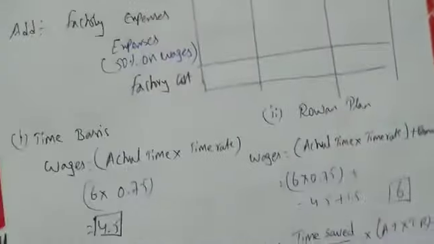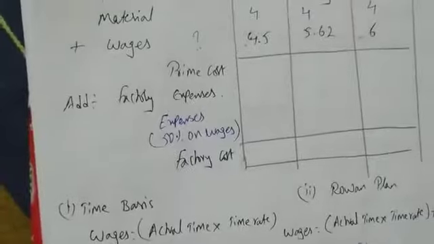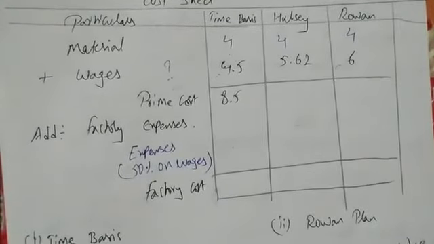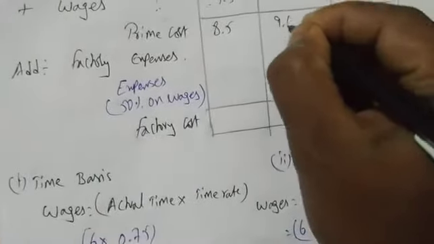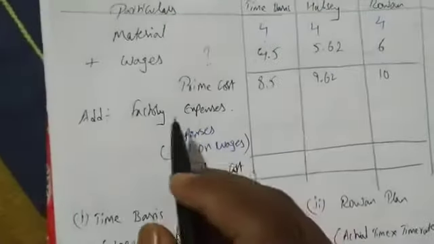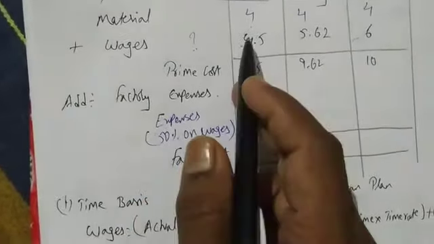Understood? Easy. If I add, I get 4 plus 4.5 is 8.5, 4 plus 5.62 is 9.62, and 4 plus 6 is 10. Got it? Now next, factory expense is 50% on wages.